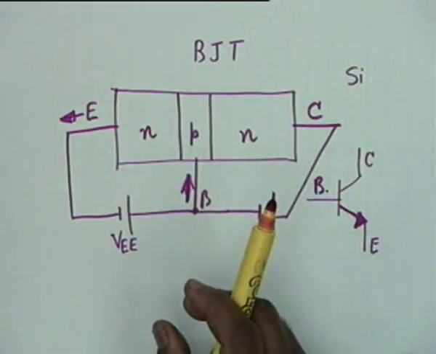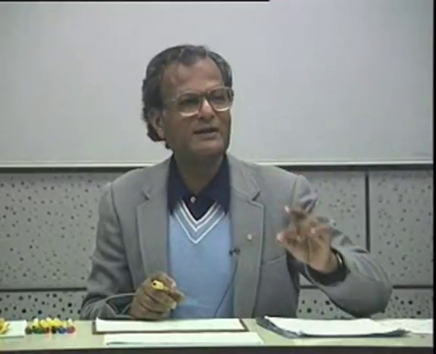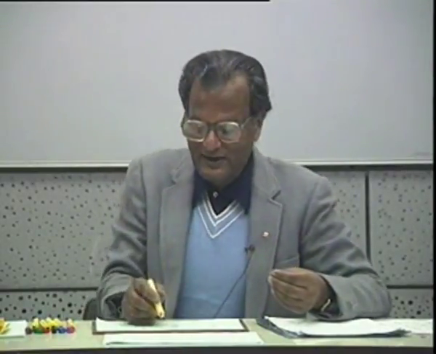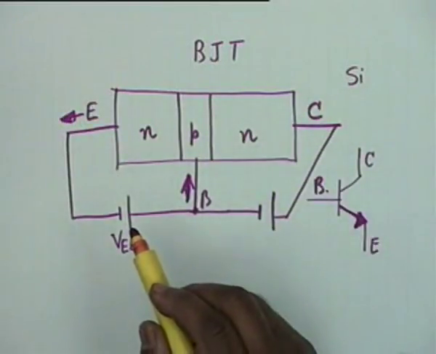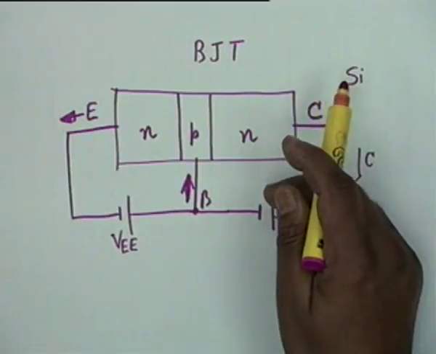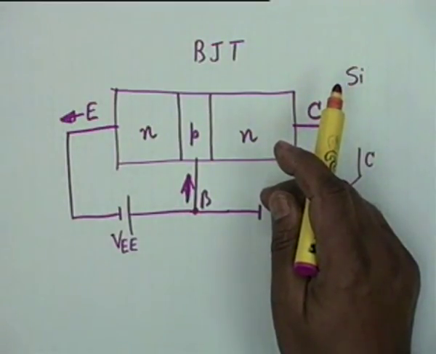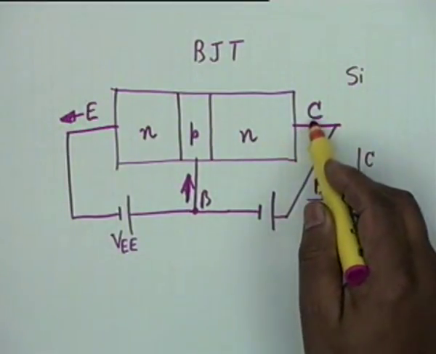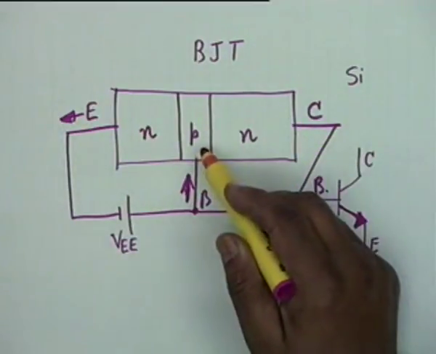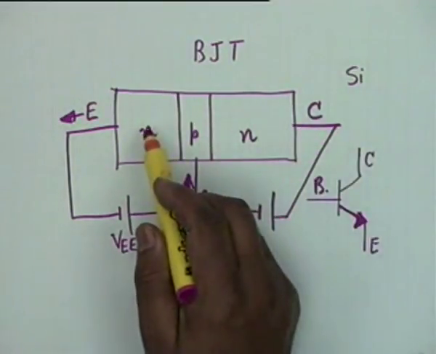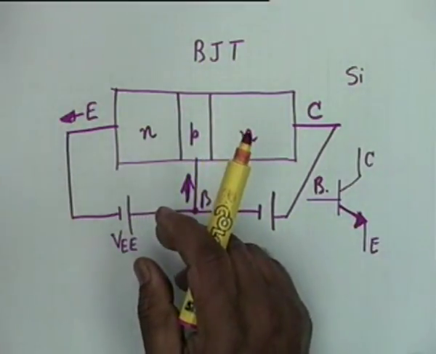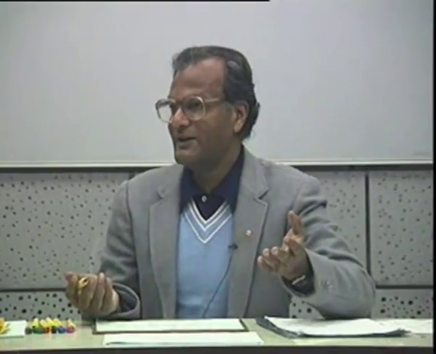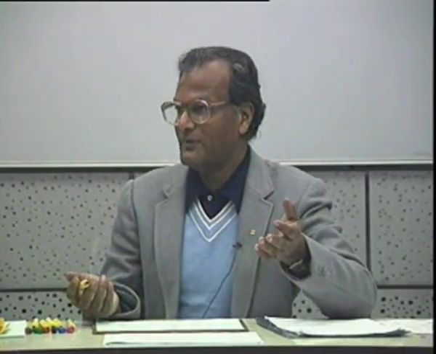The base region is so thin that there is very little time to recombine. The electrons are in a hurry to cross the base. After they cross, they come into the collector region, and in the collector region they are majority carriers. Isn't that right? Because this is also N, and because there is a positive potential here, they are attracted by the collector. Even though the collector base junction is reverse biased, because of injection, because of a flood coming in, it cannot obstruct the flood, it lets the flood of electrons in.